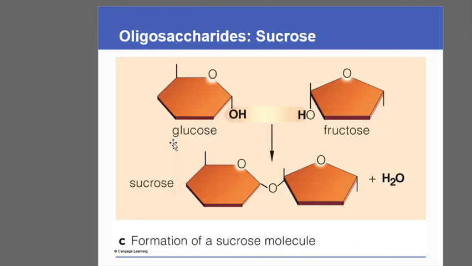Then oligosaccharides: this glucose can link with the fructose with the help of a condensation reaction. This H2O water molecule has been removed, and glucose and fructose are joined together, forming a disaccharide named sucrose. So the bond which links these two monosaccharide units together is the glycosidic bond.